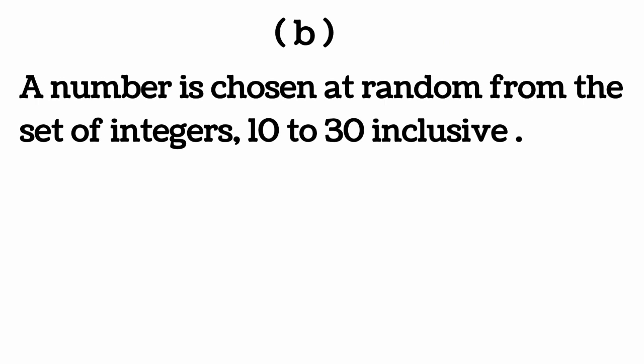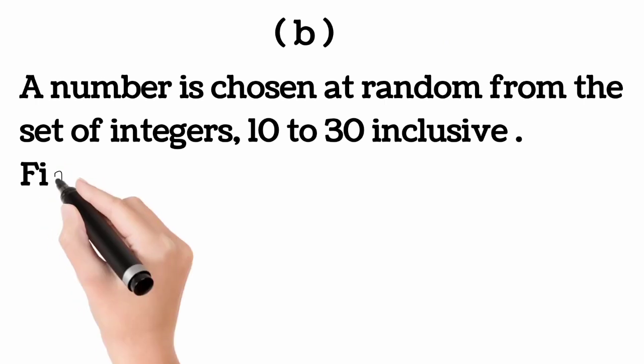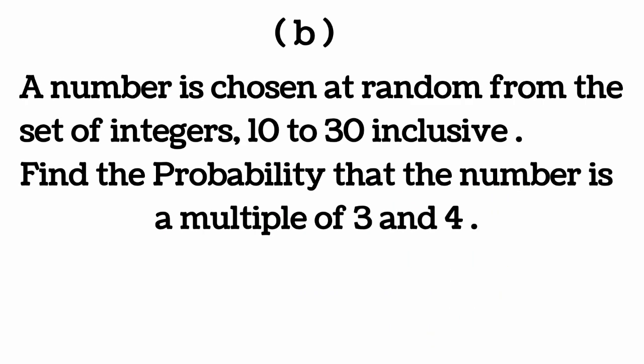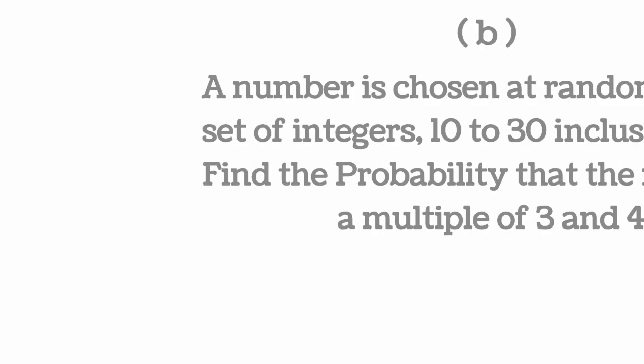B. A number is chosen at random from the set of integers 10 to 30 inclusive. Find the probability that the number is a multiple of 3 and 4. The answer is a probability, so find the integers from 10 to 30.